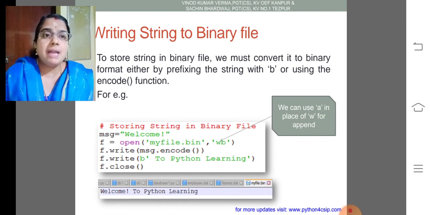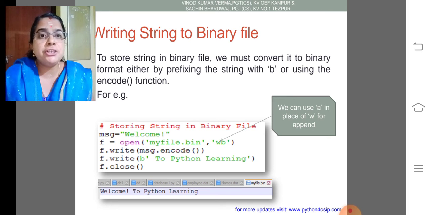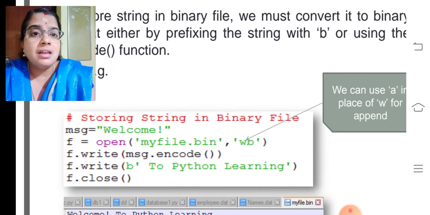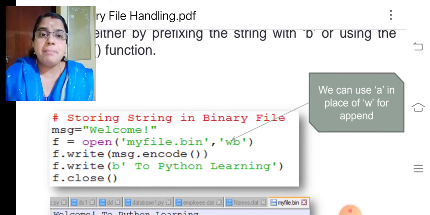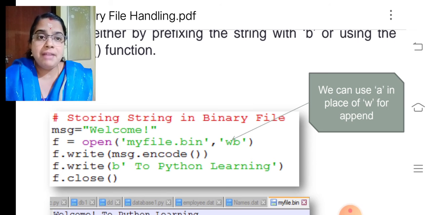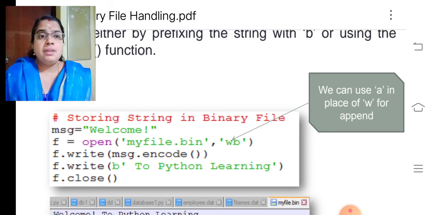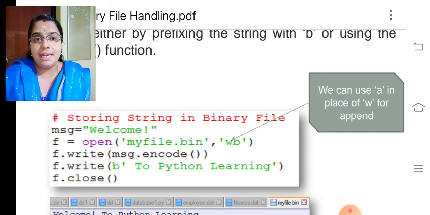To store a string in a binary file, we must convert it into binary format, either by prefixing the string with a b or using the encode function. So look at the program I used here. Here I am using the string message having the value welcome, and I opened the binary file myfile.bin. The extension I used is bin. Then wb is used for what? For writing in a binary file.